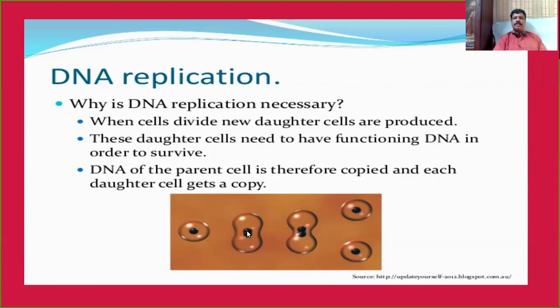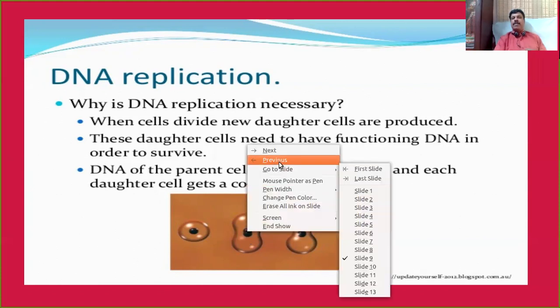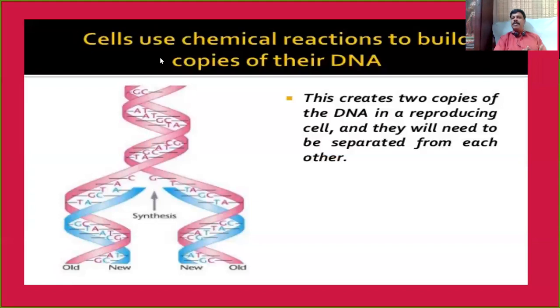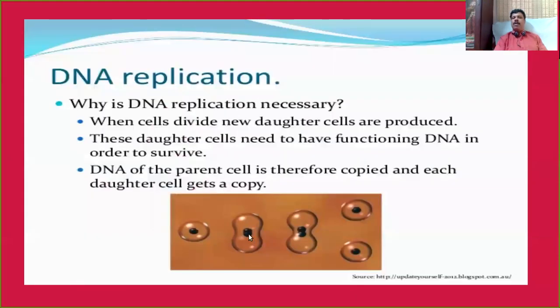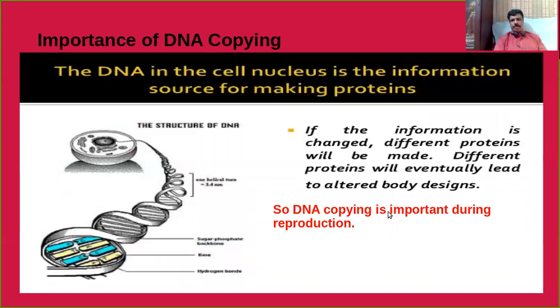I said the cells are actually using different methods. The cells are using chemical reactions to build copies of their DNA. As a result, in a reproducing cell, one more copy of DNA should be produced, and the two copies should enter into two different daughter cells. So DNA replication is very, very important.